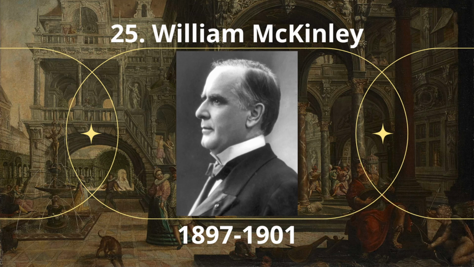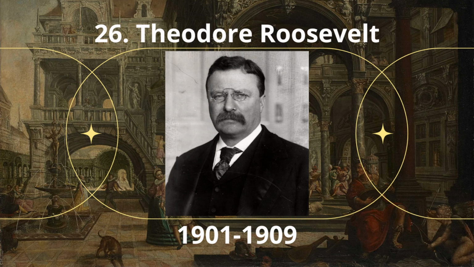Number 25. William McKinley. William McKinley was the 25th President of the United States, serving from 1897 until his assassination in 1901. A member of the Republican Party, he led a realignment that made Republicans largely dominant in the industrial states and nationwide for decades. William McKinley successfully led the U.S. in the Spanish-American War, and oversaw a period of American expansionism with the annexations of Hawaii, Puerto Rico, Guam, the Philippines, and American Samoa.